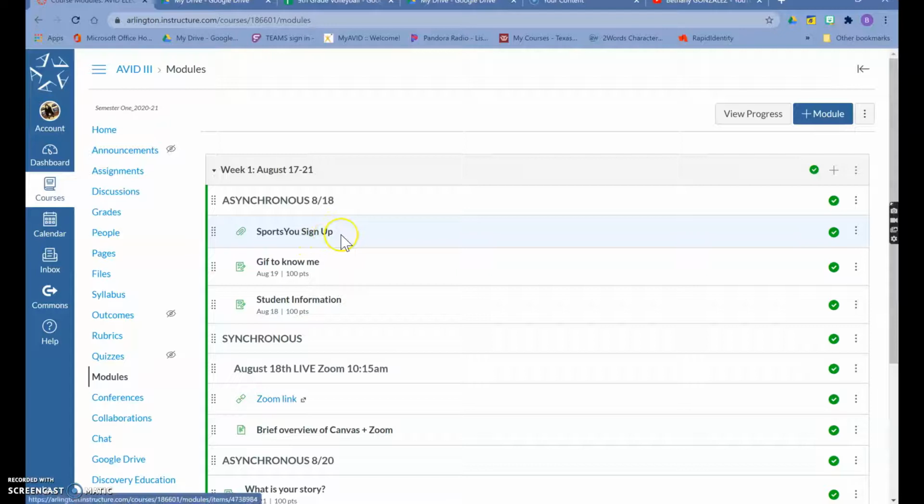Sports U is what we are using this year instead of Remind. Super easy, just click on that. I'll tell you exactly how to do it. And then synchronous is when we're together.